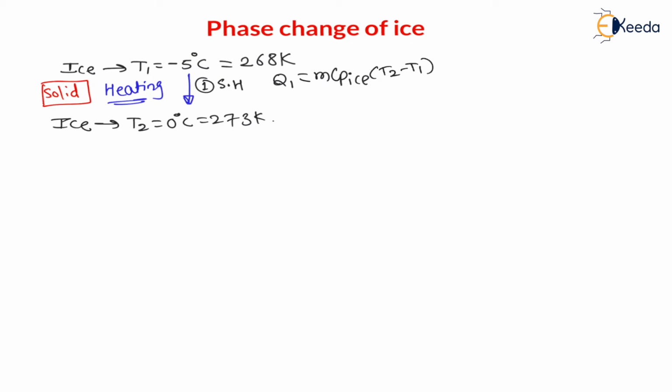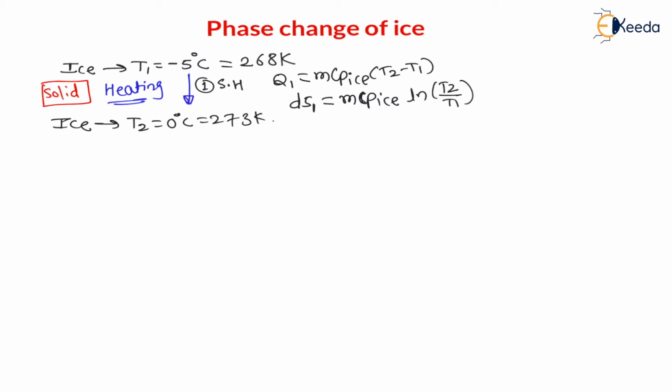And change in entropy in state 1. Therefore, dS1, change in entropy in state 1 for the ice will be equal to, entropy change is mc ln of T final divided by T initial. Therefore, it is m Cp of ice, because it is in ice form, m Cp of ice ln of T2 divided by T1. This is the entropy change in first state, that is in sensible heating, right?